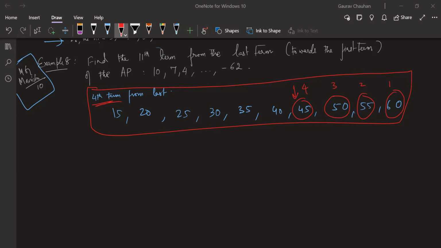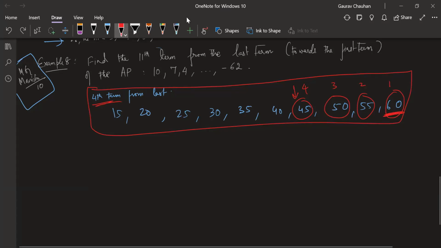Sir, here they did not mention the last digit, sir, in this number set they did not put dot dot dot there. There only I got confusion, sir. But it means it is a finite AP, right? Which means this is the last term, right? Okay. Yes, sir. So we're getting this.